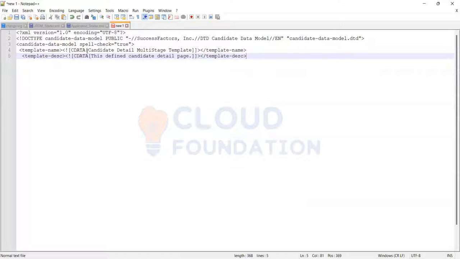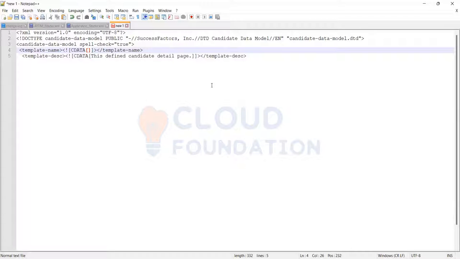Here is the template name. This is based on your requirement. You can do whatever you want, normally it depends on what the client wants. You can give the naming kind-wise, or if they have it country-wise, you can give it country-wise.